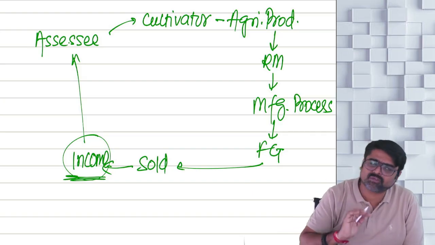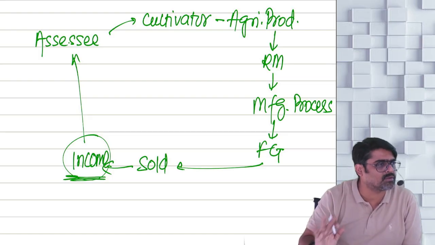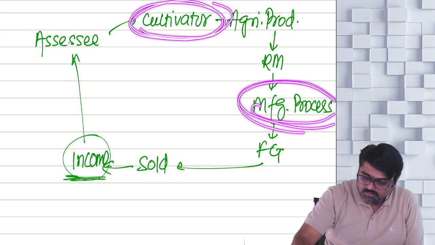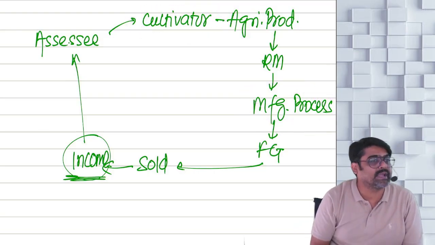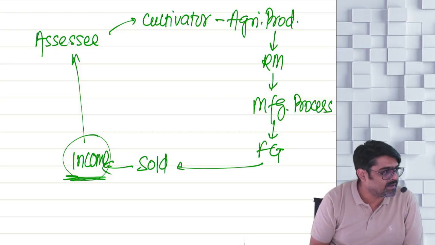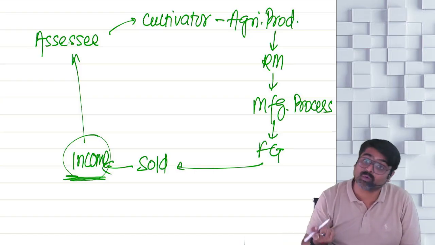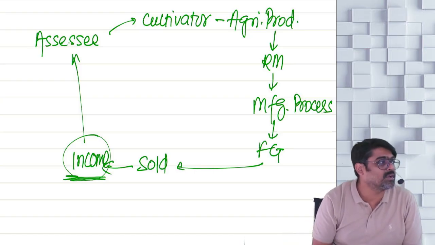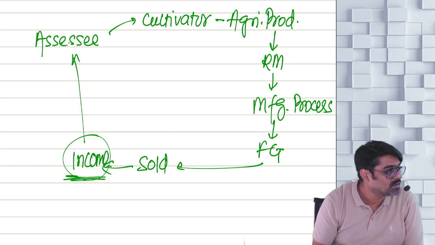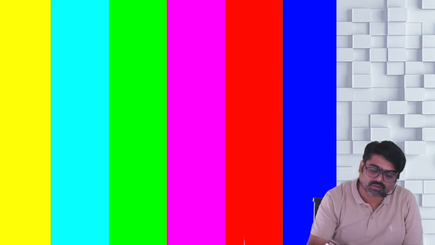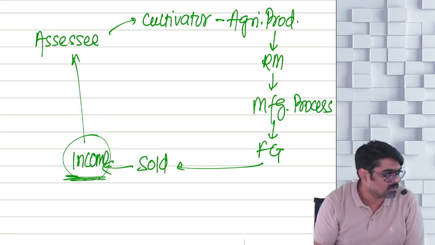So every single cost component you are supposed to reduce, including the cost of cultivation, the cost of manufacturing, all the expenses which are anyway allowable under the head PGBP, whether related to cultivation or manufacturing, including the depreciation of the assets used for cultivation as well as manufacturing. Everything you are supposed to reduce to get the profit. And once you get that profit, that is known as composite income, net amount.